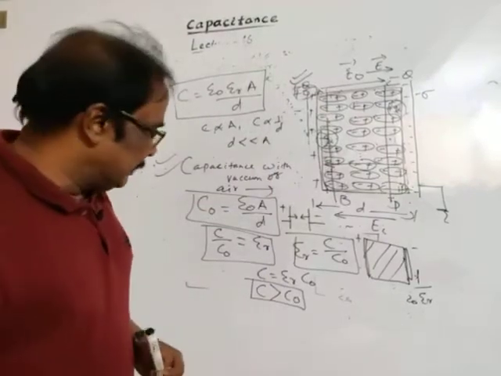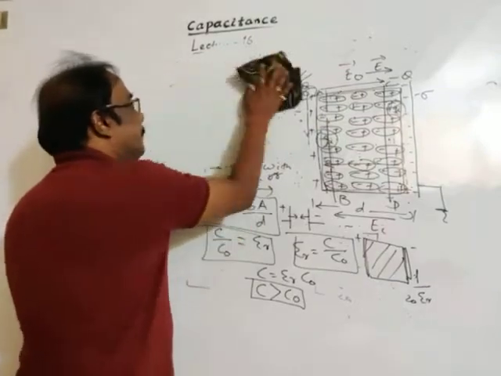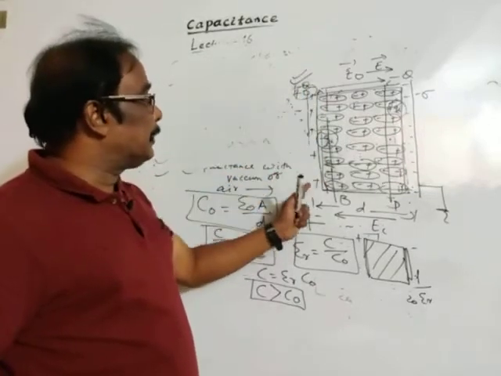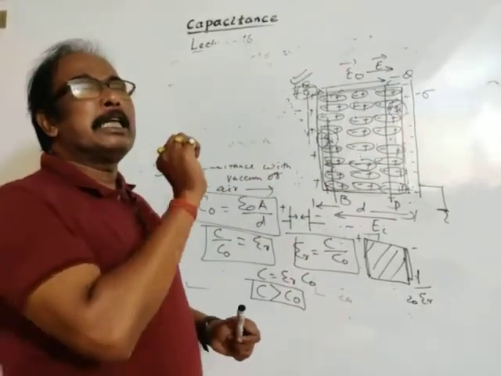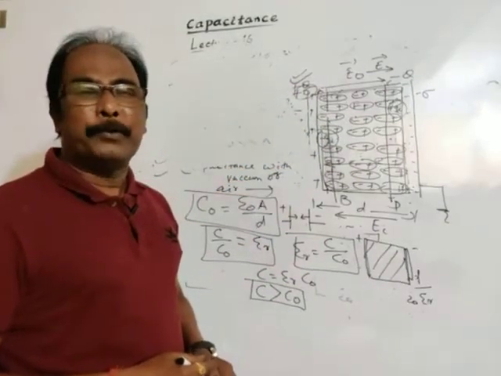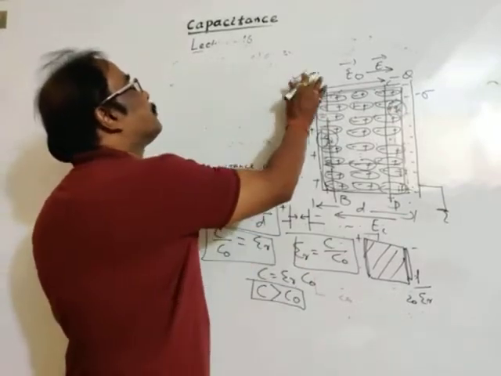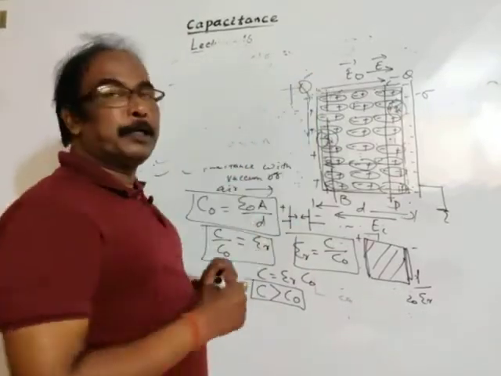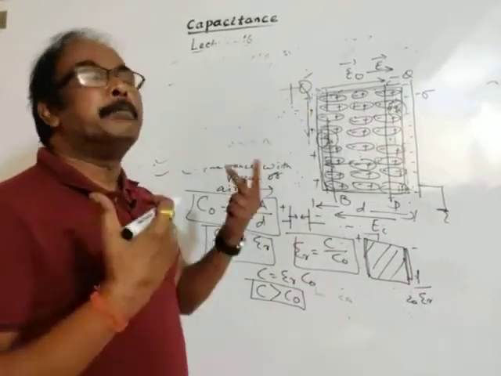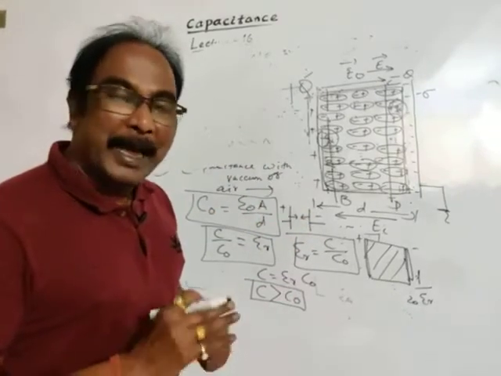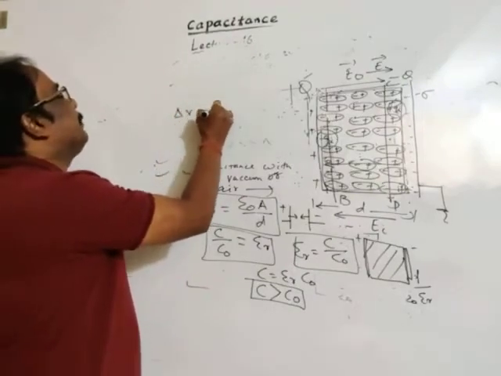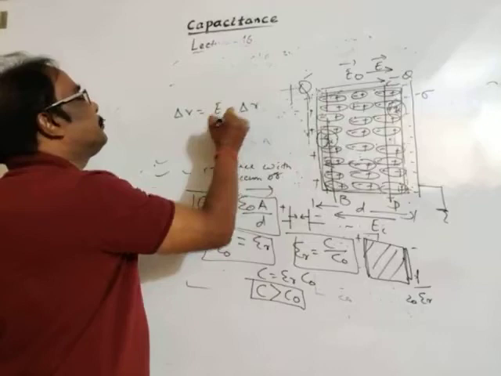Then, the basic important point: see, if charge is given to the positive plate, this plate is positively charged, and if the charge is increased on this plate, then obviously the electric field will increase. Electric field is directly proportional to the magnitude of charge. The total charge of the capacitor is plus Q. If the magnitude of charge increases, the magnitude of electric field increases, and potential difference is electric field into the distance between the plates.